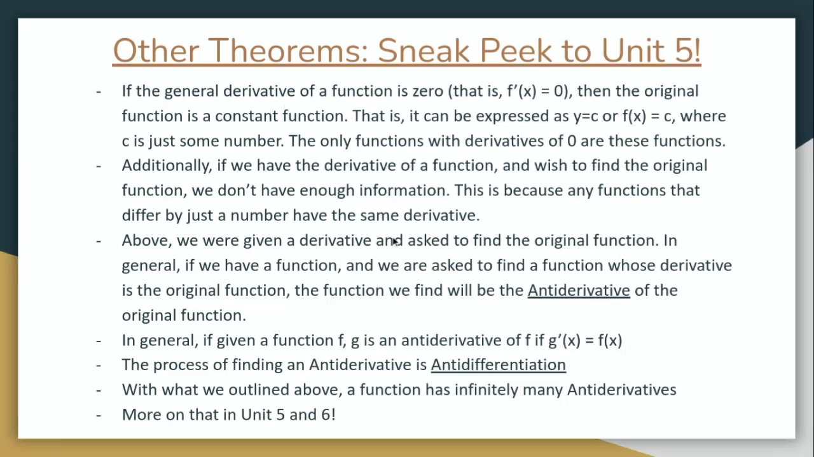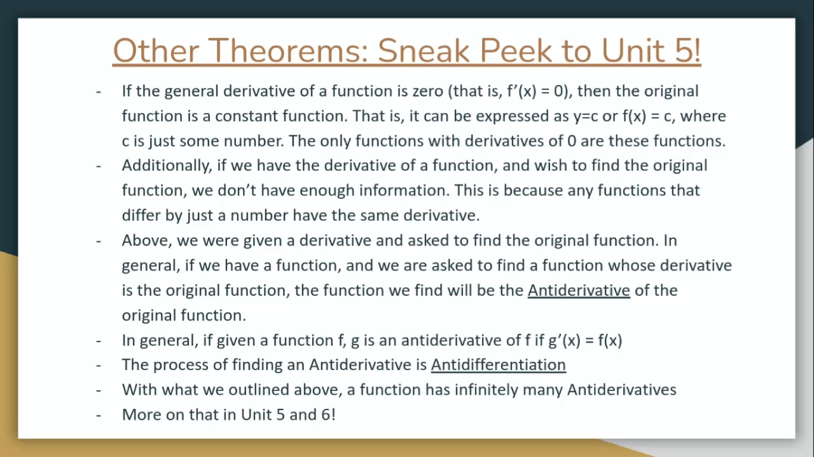Here we're getting into a sneak peek to Unit 5, which they introduced in this unit, and I might as well just talk about it very quickly. If the general derivative of a function is 0, then the original function is a constant function. If the derivative of a function is equal to 0, then the original function has to be y equals some number, because that's the only function where the derivative is 0 everywhere. You agree with that?